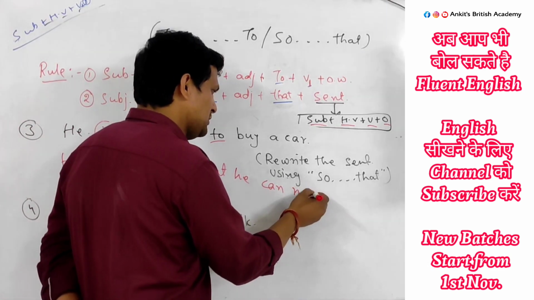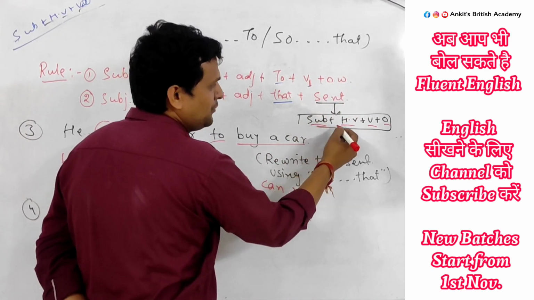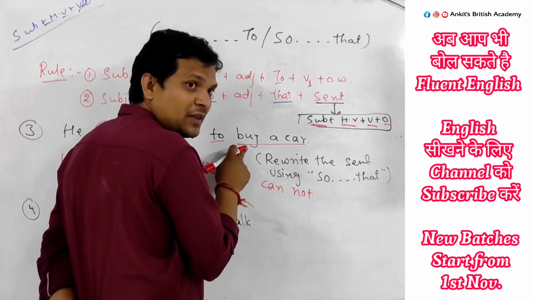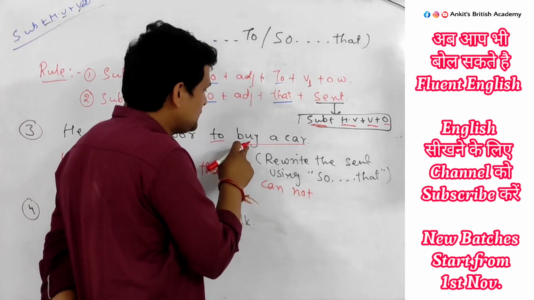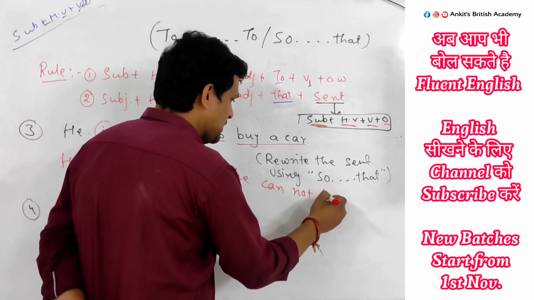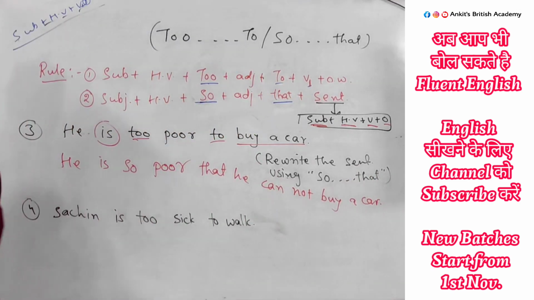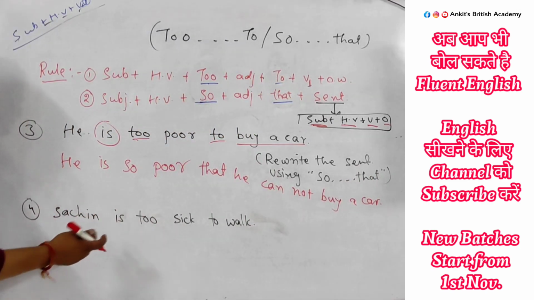Use "not" yourself. Not. Buy a car. Then verb, helping verb, subject, helping verb. So the verb is what? Buy. Look here, the verb is what? Buy. So, buy a car. Very easy. Yes, sir.